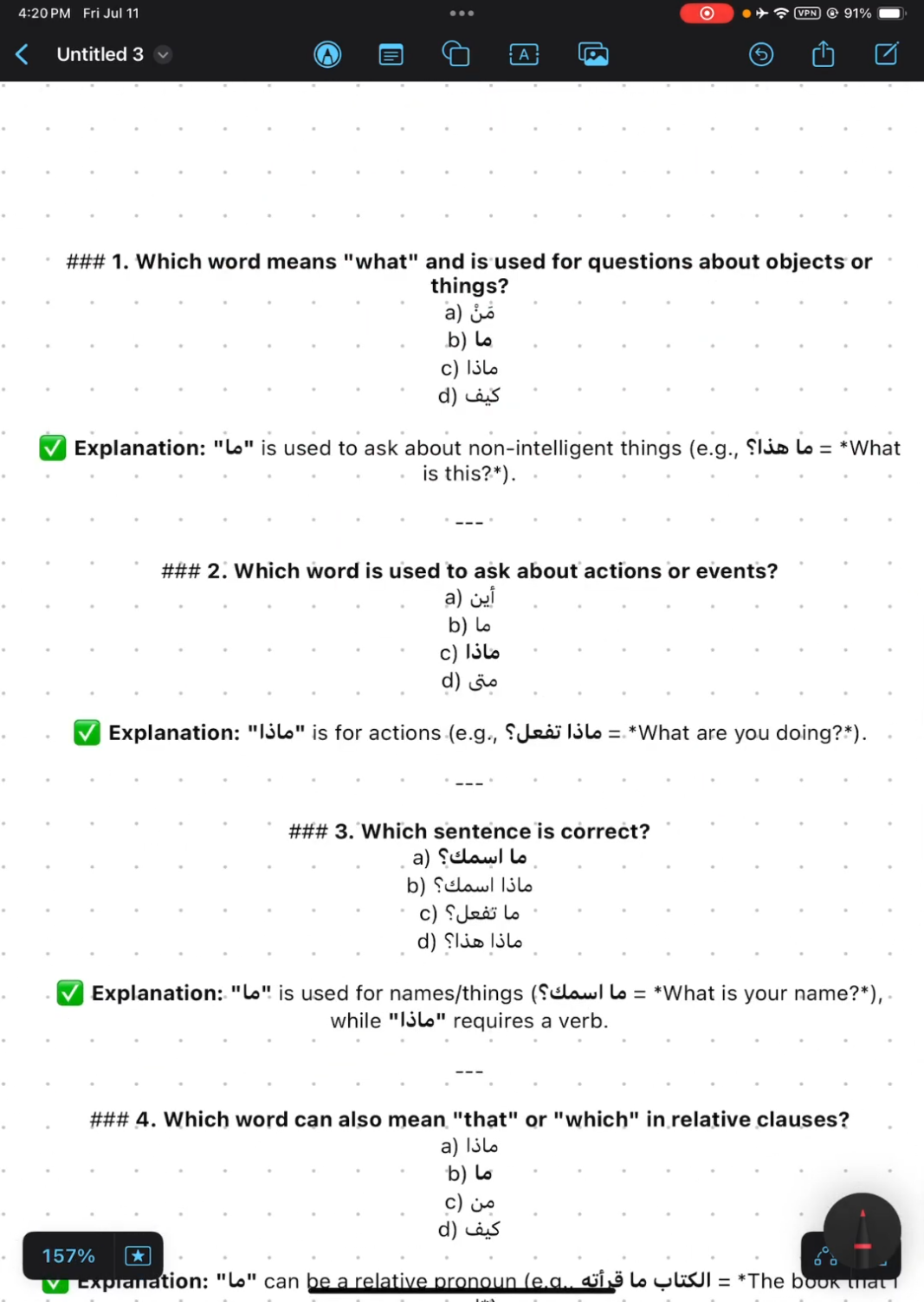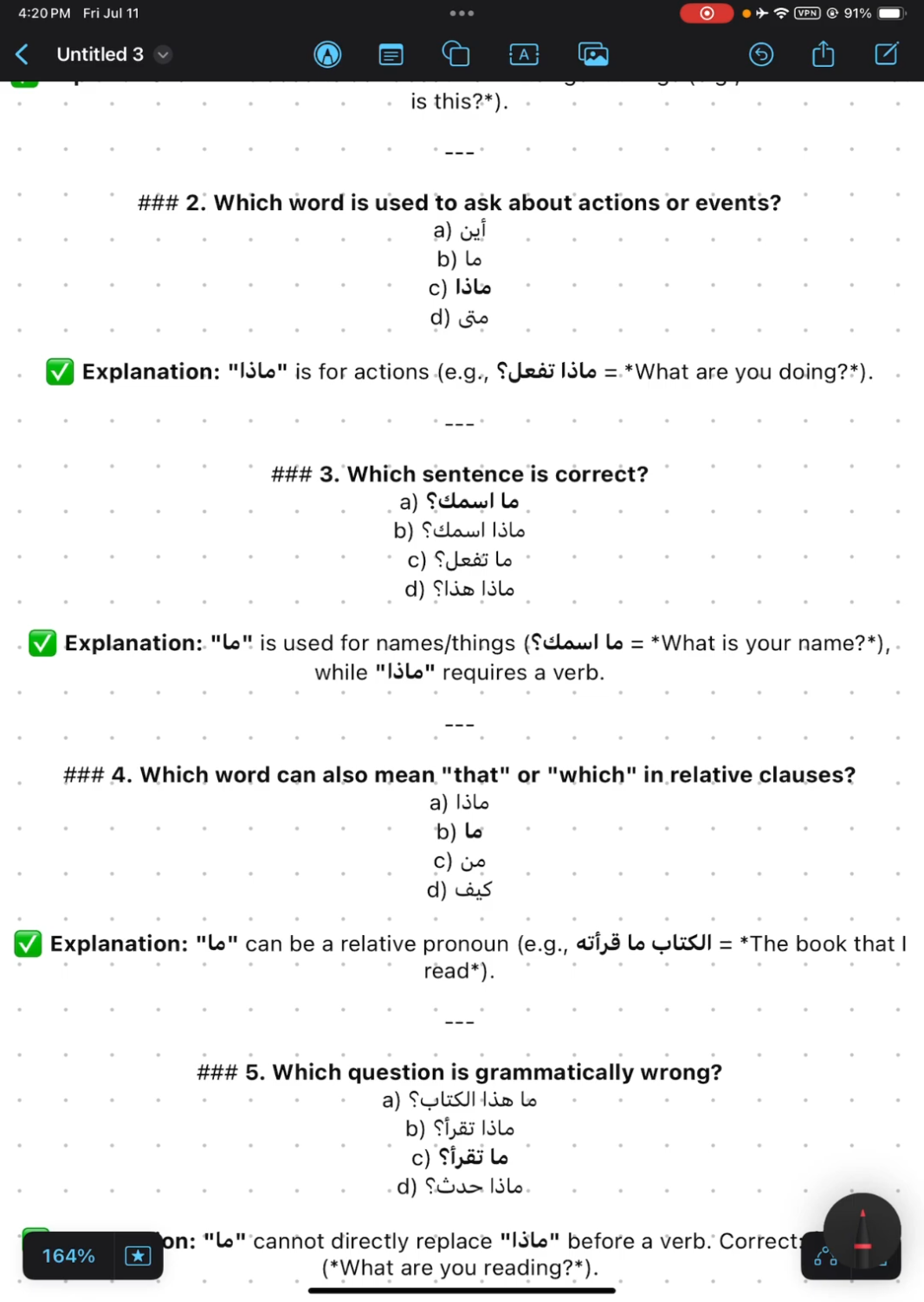Okay, let's solve some questions. The first one, which word means what and is used for questions about objects? Look, objects, not verbs. So it will be ما. Which word is used to ask about actions and events? Look, actions and events, not objects. So it will be ماذا, not ما.